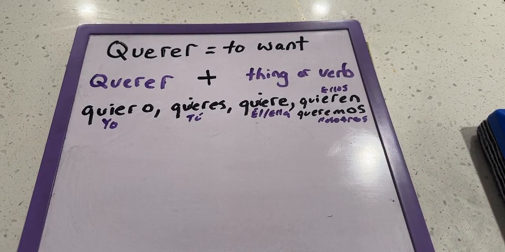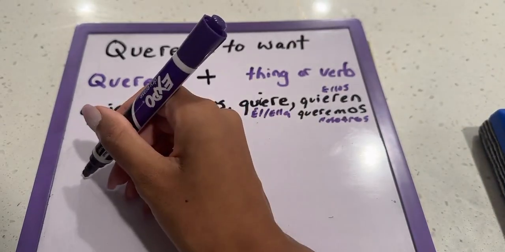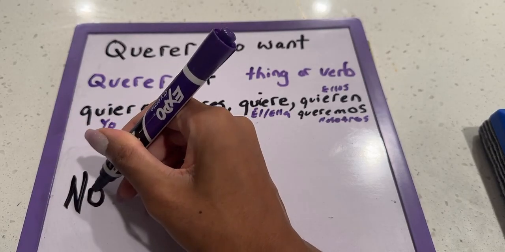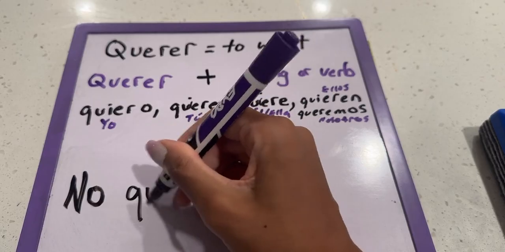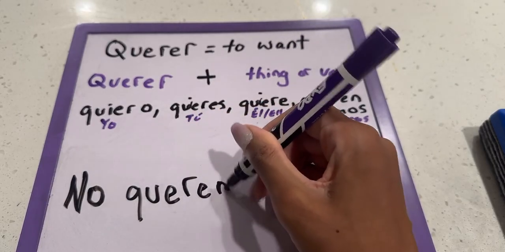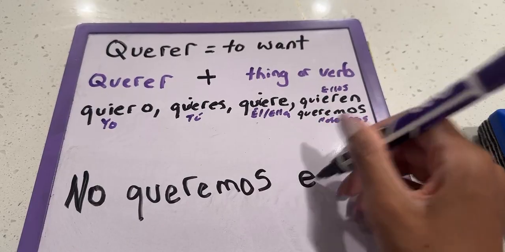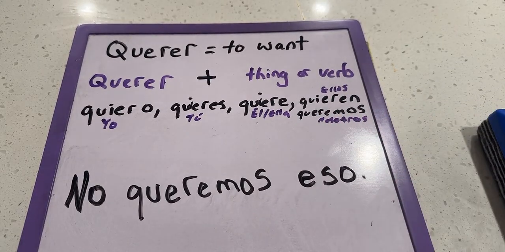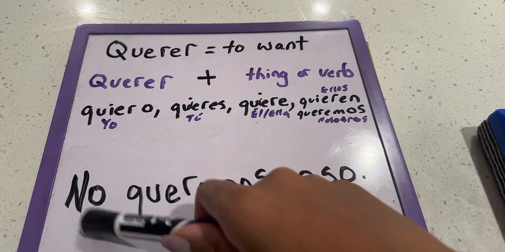All right. So let's say you are at a restaurant and you're looking at the menu and you're saying, okay, I want this, but I don't want that. Yep, that's a good question, Harper Kid. You asked how you say we don't want. Okay, let's use that for this example. For we don't want, we can put no queremos eso. And that is a translation that means we don't want that. So the no is standing in for the don't.